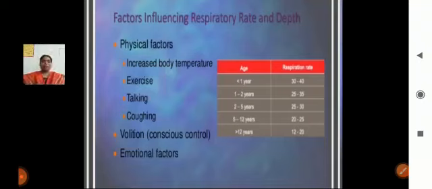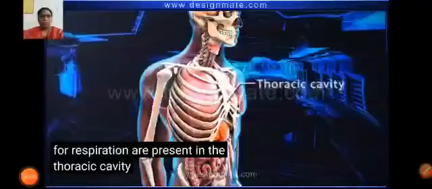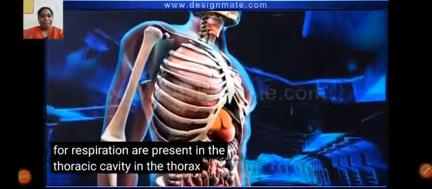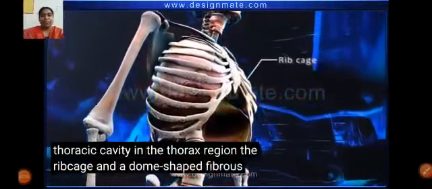For example, when we are doing exercises, we inhale more oxygen, we take in more oxygen. Okay, so for the process of respiration, in this diagram you may observe the respiration mechanism.